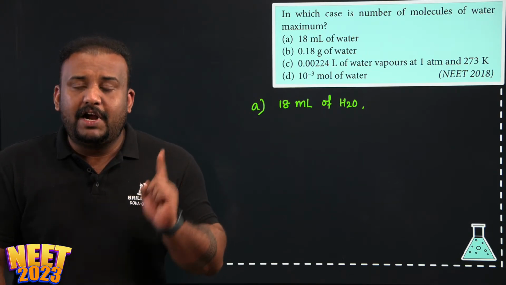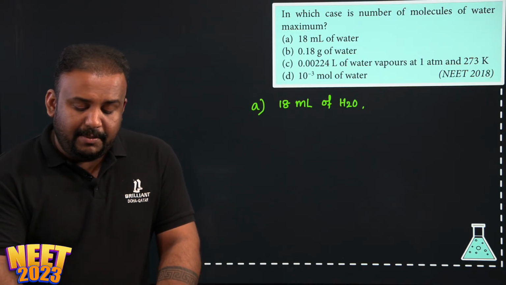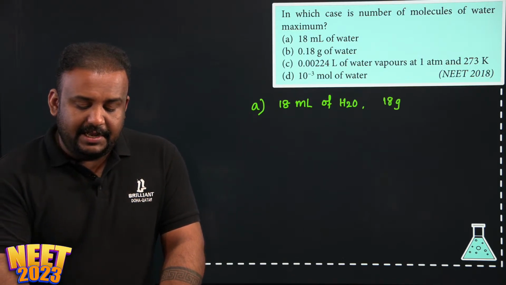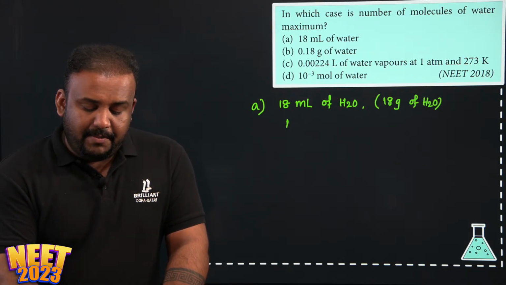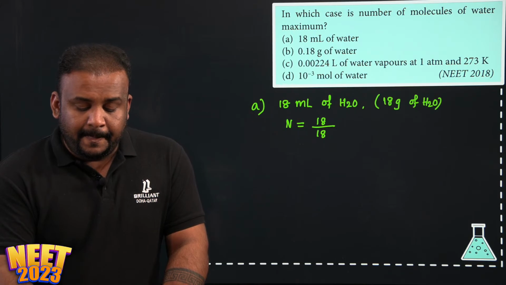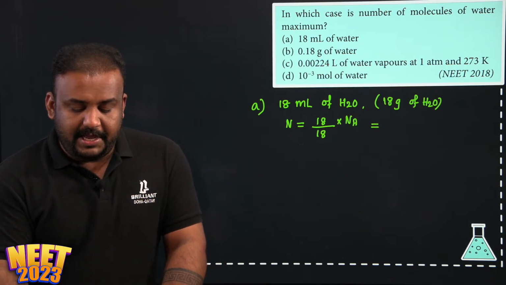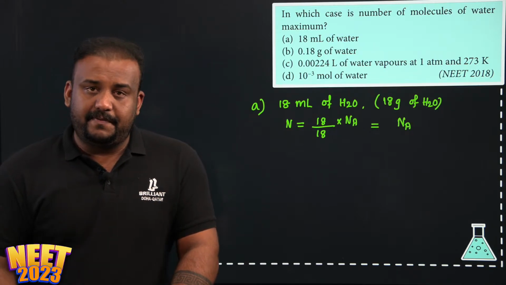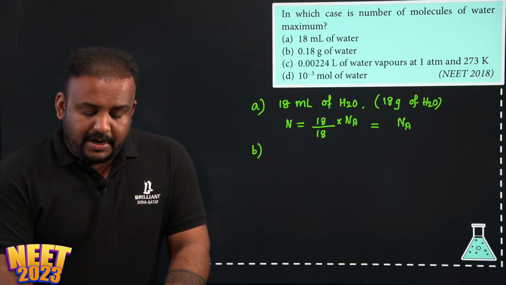What does that mean? 1 ml of water is equivalent to 1 gram. So 18 ml of water is the same as 18 gram of water. Correct? And if I have to find the number of particles in that, how do I do it? 18 gram divided by the molar mass of water, 18, into Avogadro number. So that will be equal to Avogadro number itself. Correct?